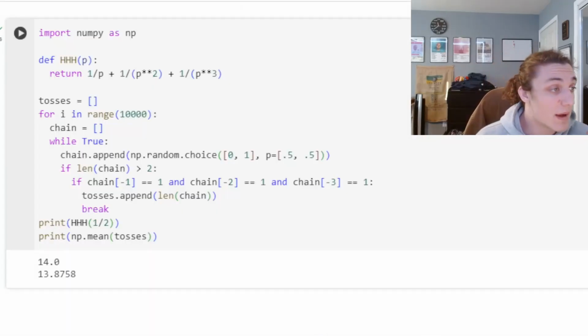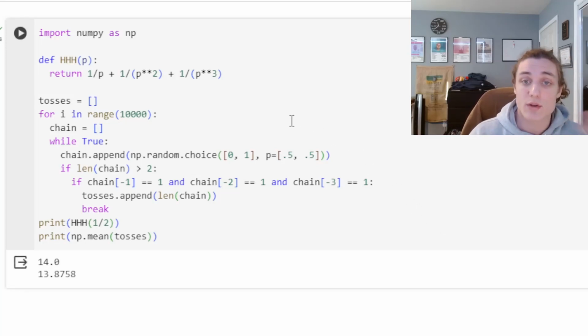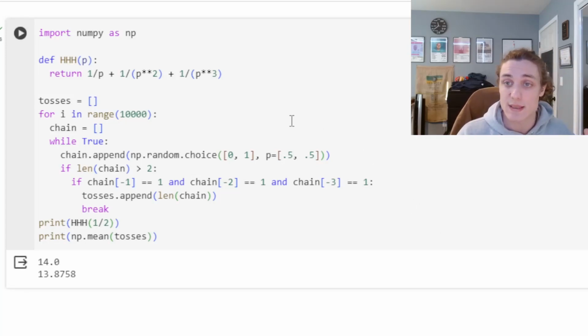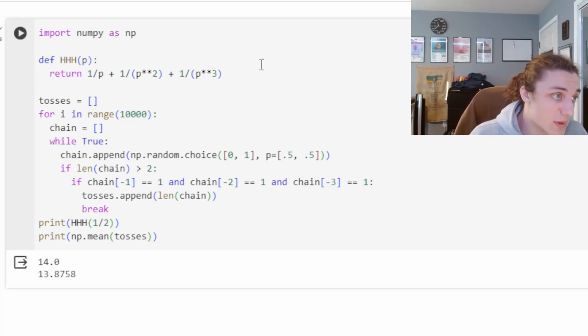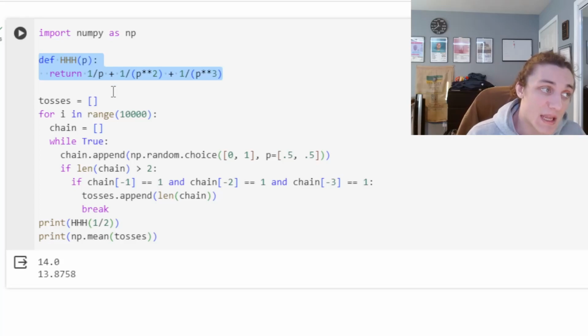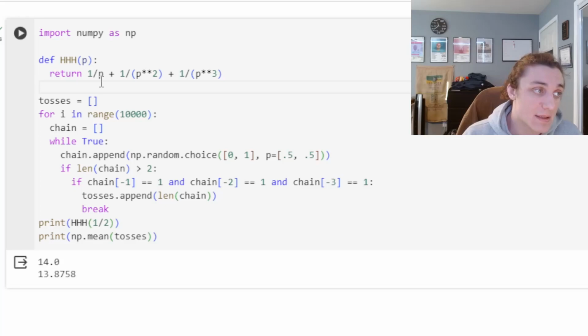All right, here we are in Python. I'm creating this simulation to toss an arbitrary number of coins until we see 3 heads. So what we're going to do is define the closed form solution we derived as HHH. It's going to take a probability P of seeing the heads. So we defined that as just 1/2 here. We're assuming a simple fair coin. And then what we're going to do is simulate.